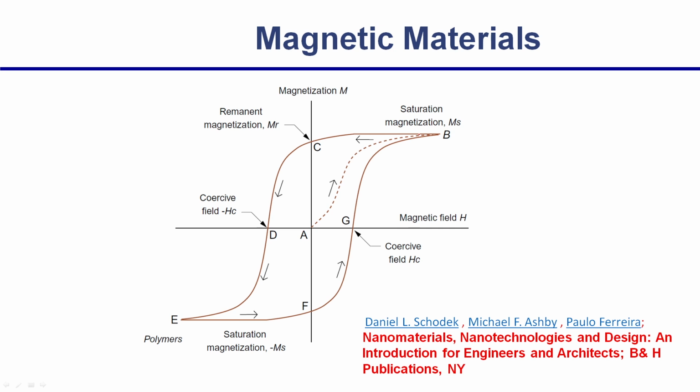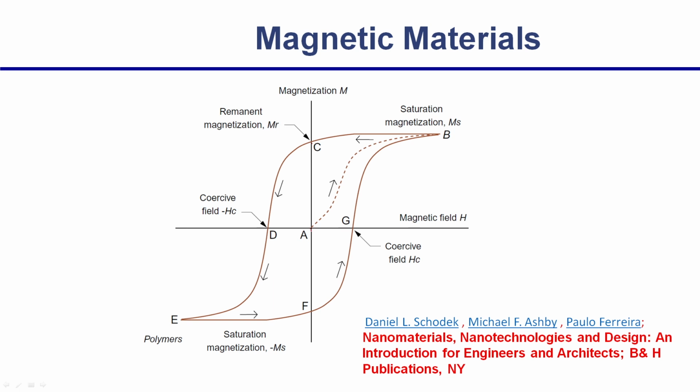Now, let us say you reverse the magnetic field. Reverse means what? It was north pole, south pole initially, it becomes south pole, north pole, opposite. So, if you reverse the magnetic field, the magnetization will follow. Basically, you have reached the highest value of magnetic field, then you are reducing it in the opposite direction. You can clearly see, even at zero magnetic field, it will still have certain magnetization.